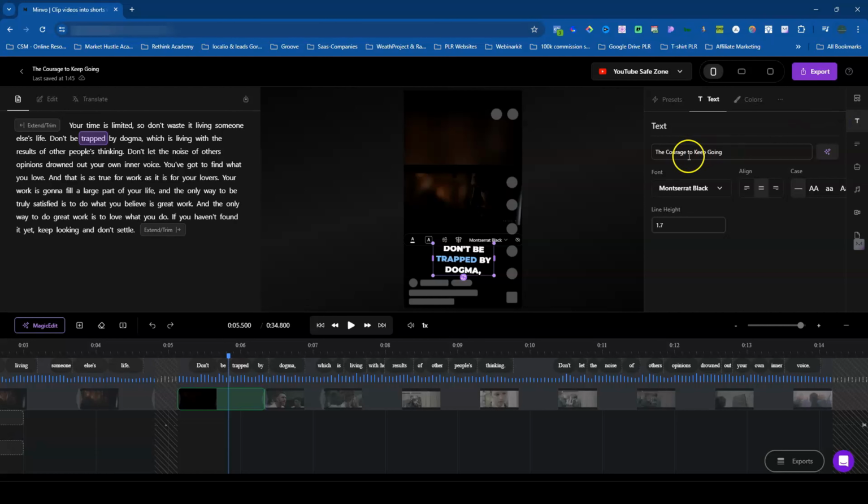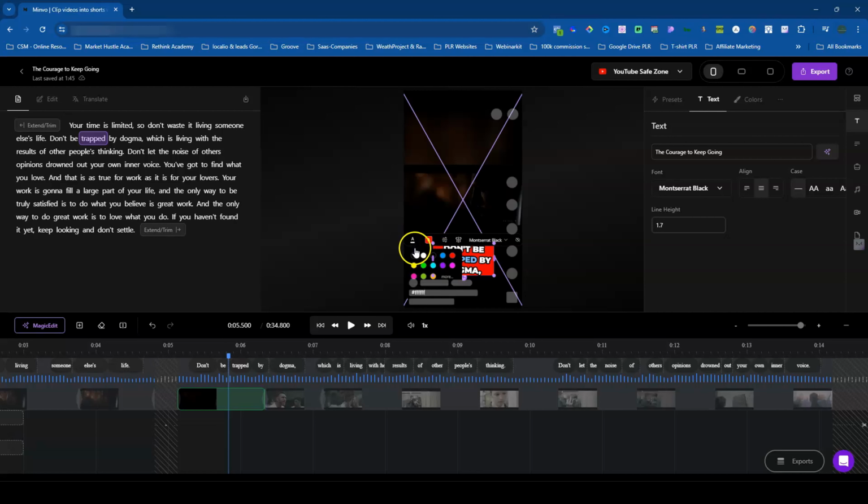Down below, you'll be able to create your title for your video. That's fantastic. You could also change the font. You could change your alignment, your case, as well as the line height. So if you want more room or less space between your actual wording, you'll be able to do that as well. I just want to show you really quickly on the actual caption section over here. You do have a few options here also. So if you want to change your text color, your background color, if I want to change it to red, you'll be able to change it to red.